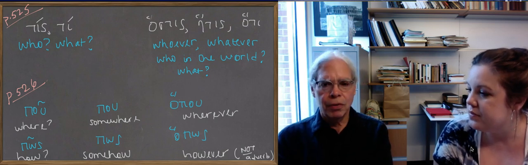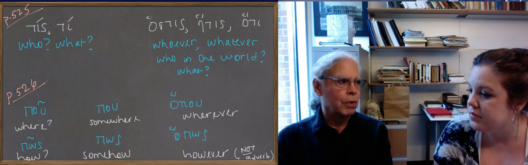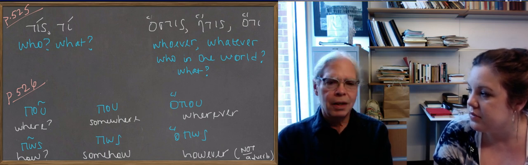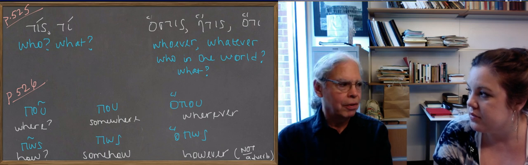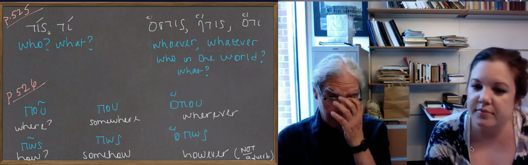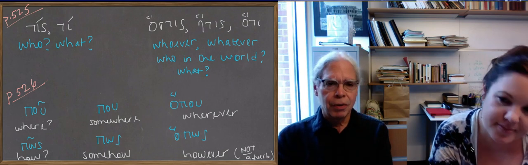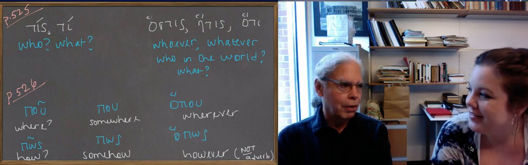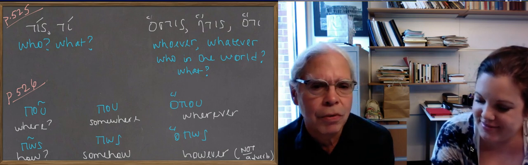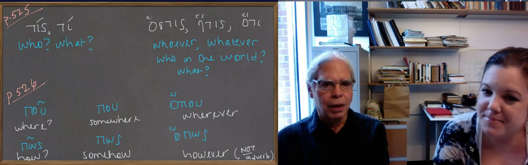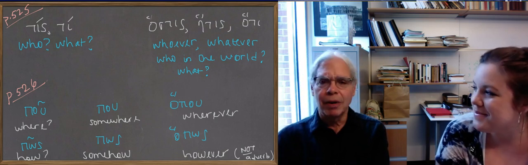But you can also use them as an indirect interrogative. In other words, when you are quoting a question. He asked me, whoever doesn't like cold water. Okay, that's an indirect interrogative. A direct interrogative is, who doesn't like cold water? Question mark. Not embedded in another sentence, right? So use indirect interrogatives for embedded questions, but in Greek, guess what? You don't have to. Most of the time they don't, okay?